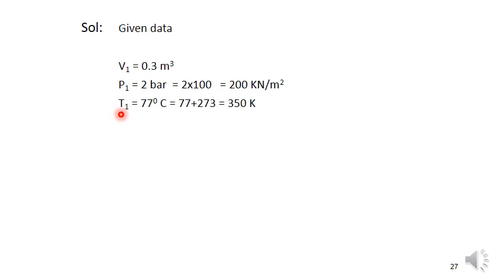Next, T1. T1 is equal to 77 degrees centigrade. Converting degree centigrade into Kelvin, 77 plus 273 becomes 350 Kelvin.